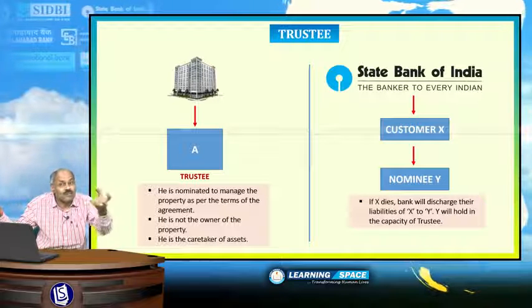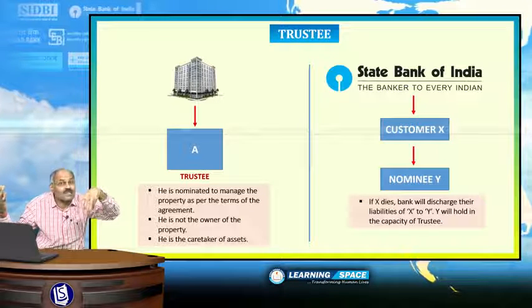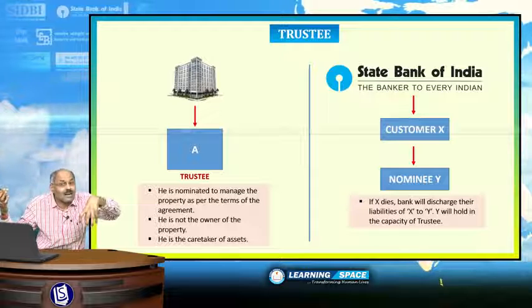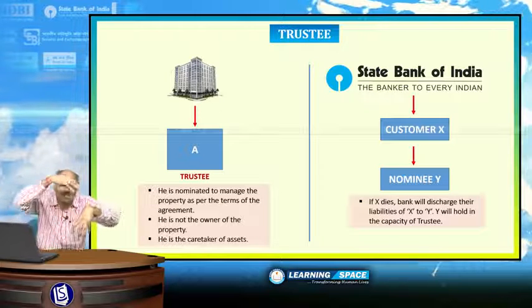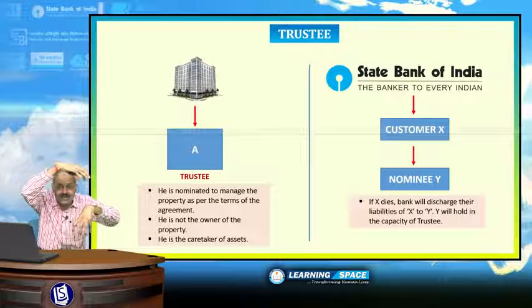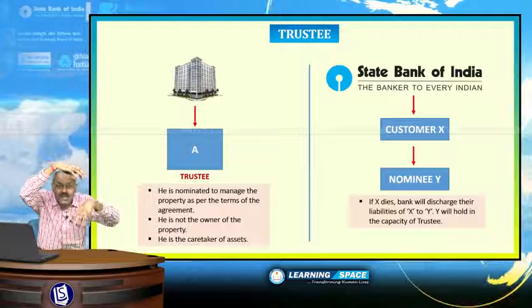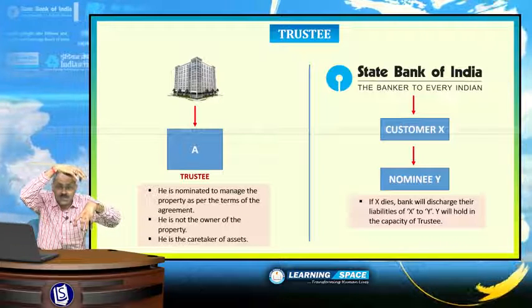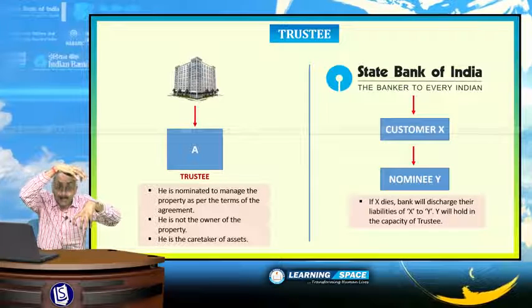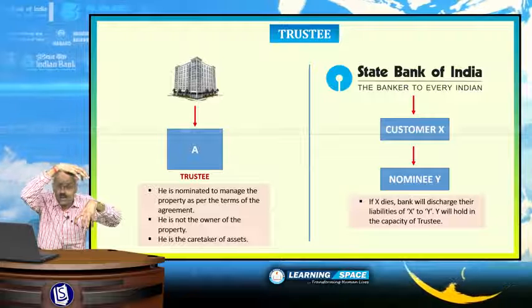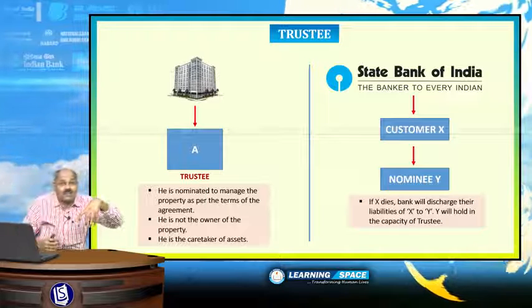Then he will give the trusteeship to his known person A. That means A will manage the affairs of that building. He will hold that in the capacity of trustee. He will be the caretaker of that building. He will not be the real owner of that.